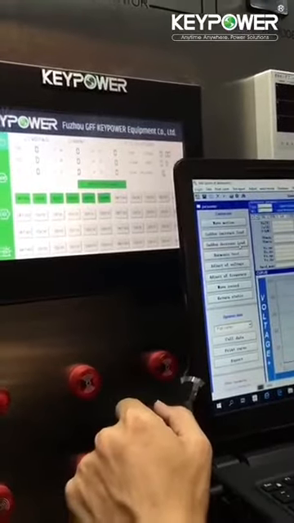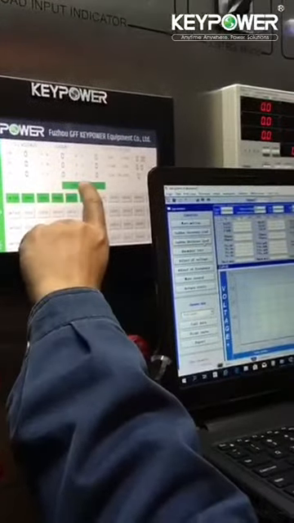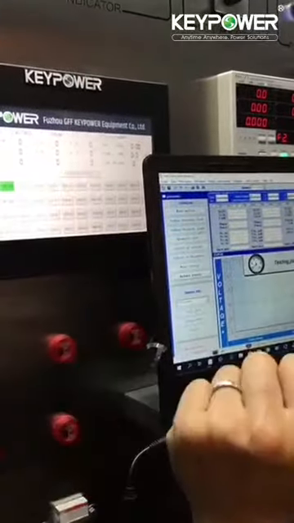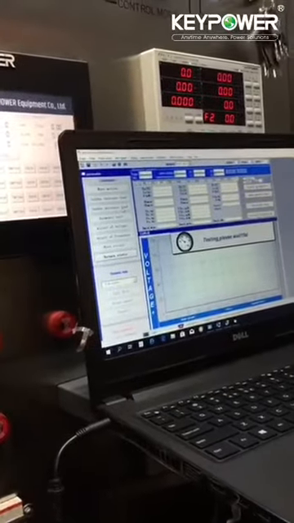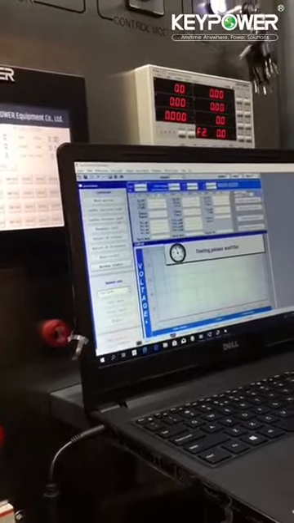Need to do it together. To do the sudden on and sudden off. Right?